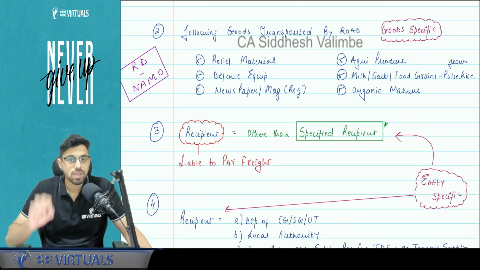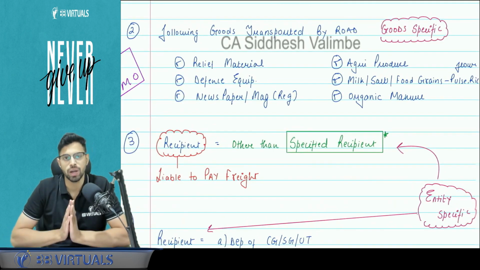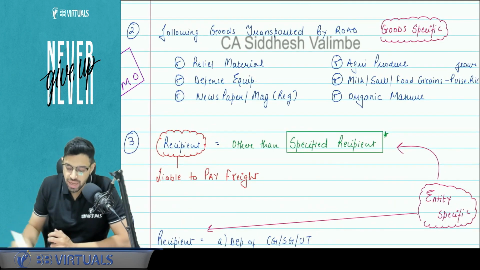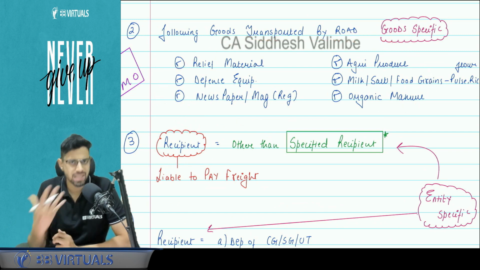Next, there is a specific exemption with respect to what goods are being transported by GTA. So if these are goods which are being transported, that is, here there is a sympathetic point of view, the necessity point of view.